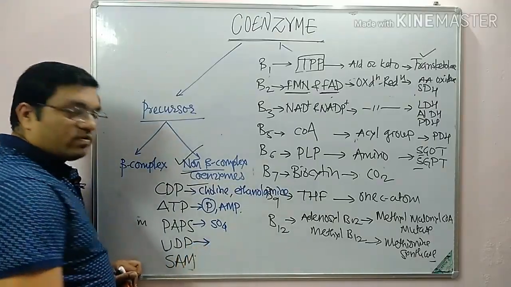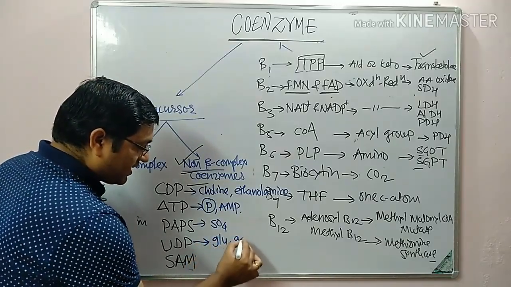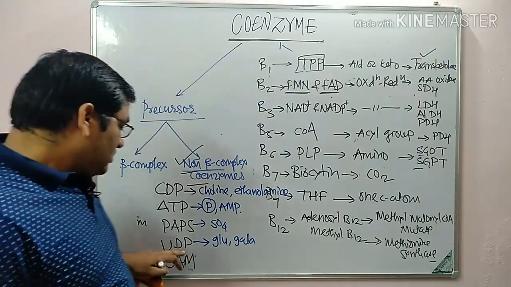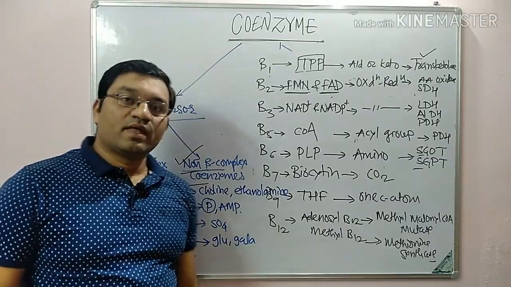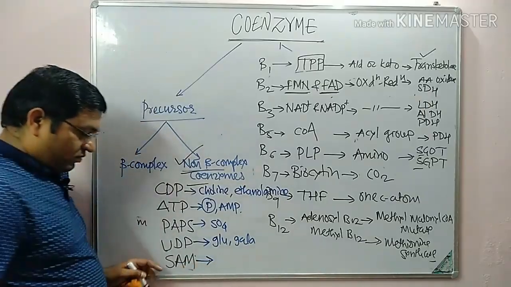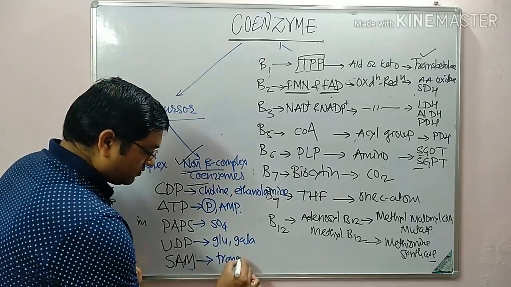UDP is responsible for transport of glucose and galactose. It is an important coenzyme in the glycogen synthesis. Then S-adenosylmethionine is important in transmethylation reaction.